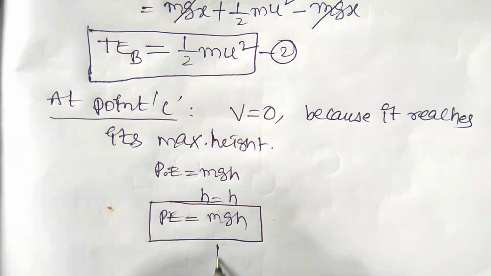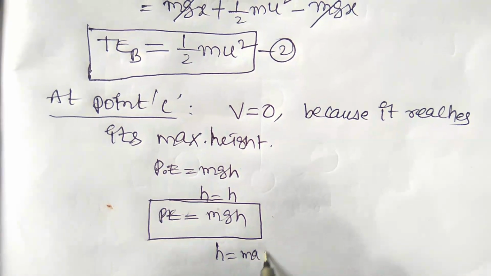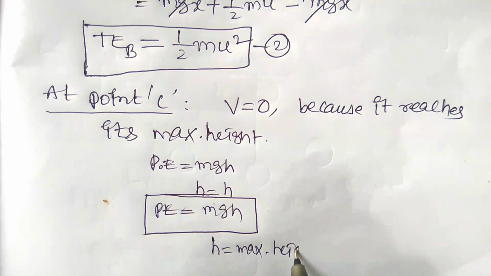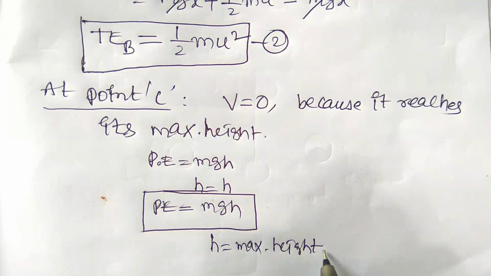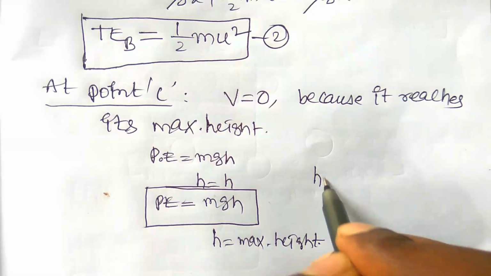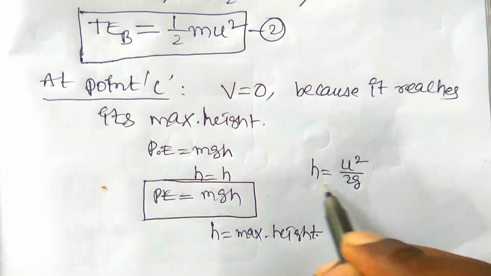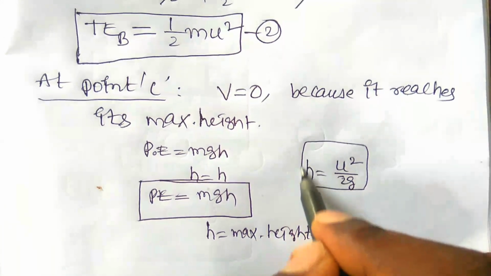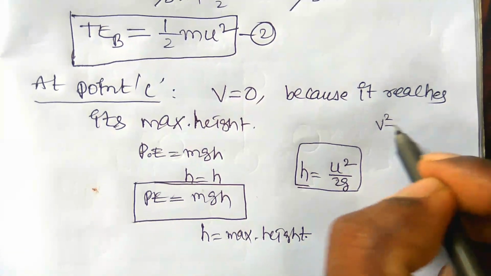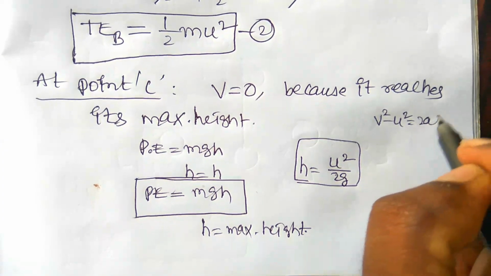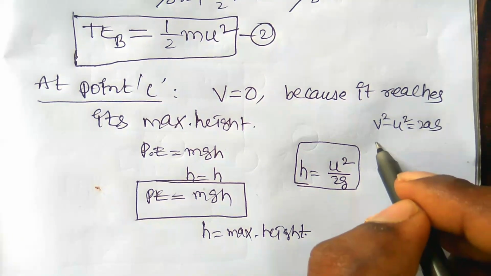Here h is the maximum height point. The maximum height reached by the body is h equal to u square by 2g. How can we find this? From v square minus u square equal to 2as, at the final point v is equal to 0.